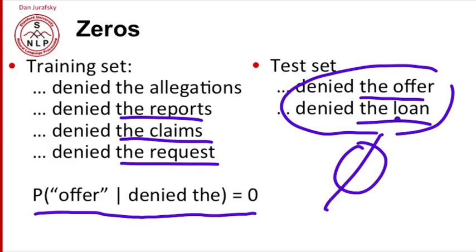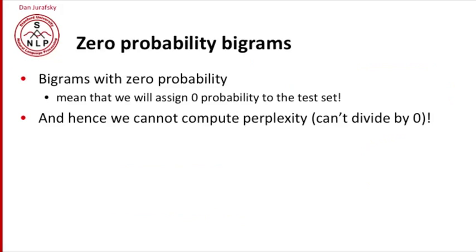So this is a big problem we need to solve. Bigrams with 0 probability mean that we're going to assign 0 probability to the test set. And so we can never compute perplexity. We can't divide by 0. So we're going to need to find a way of dealing with bigrams with 0 probability.